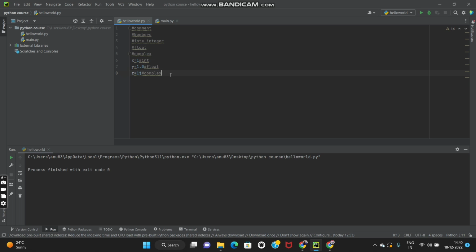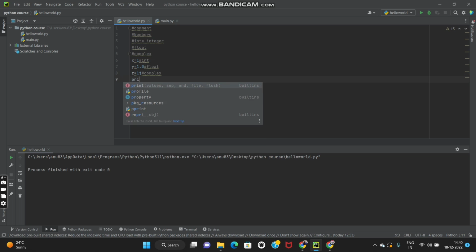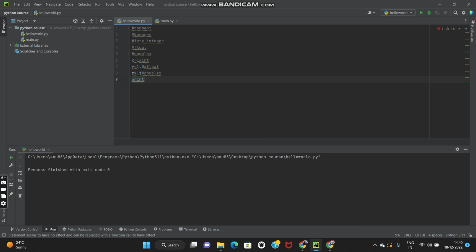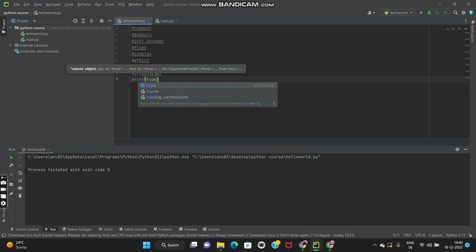If you don't believe me that x equals 1 is an integer, or that y is a float, or that z is a complex, we can also check this in Python. How can we know which type a particular value is? We can do it using the type function.